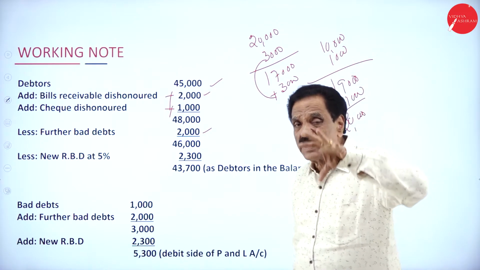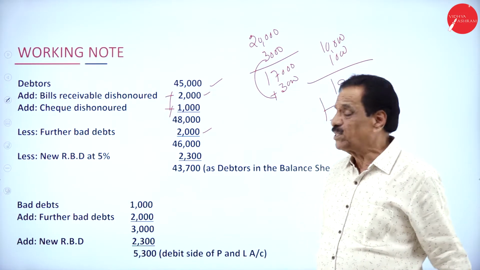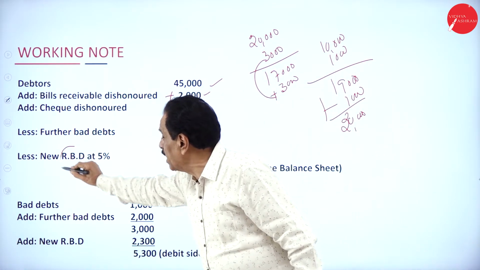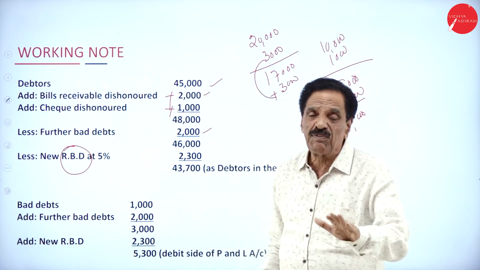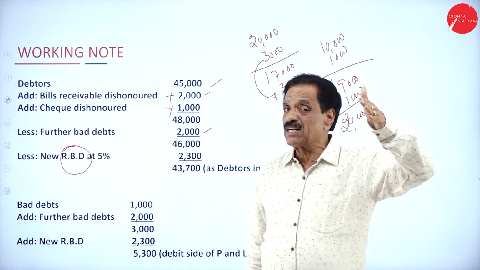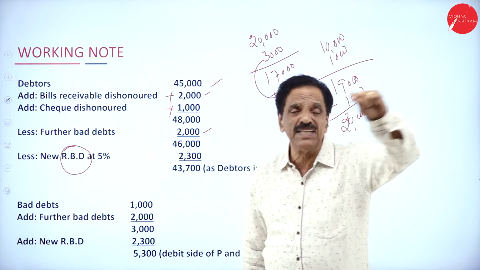On that we created how much provision? 5%. May come, may not come. Mr. Vishal kept aside how much percentage? 5%. What is this word? RBD, reserve for bad and doubtful debt. Debt may come, may not come. What do you mean by reserve? Provision for bad and doubtful debt.